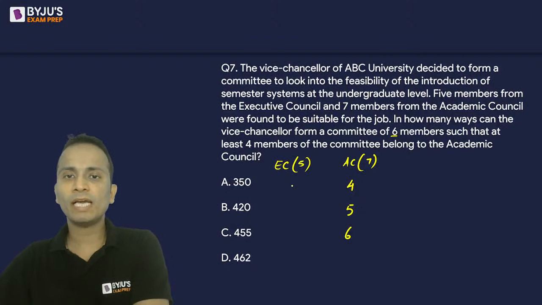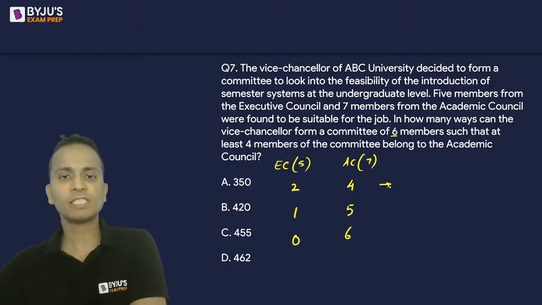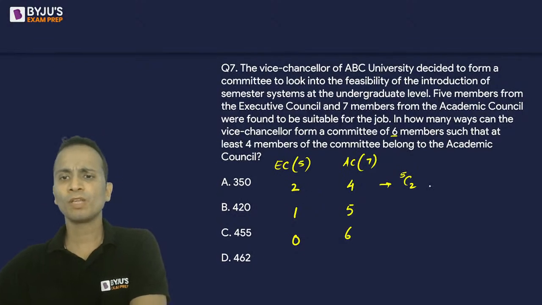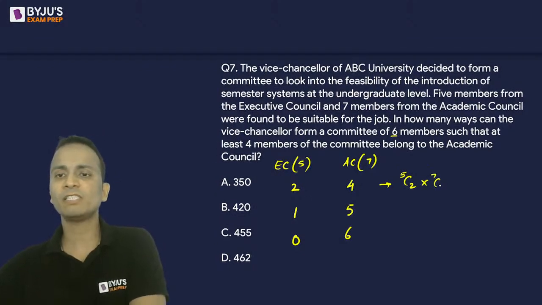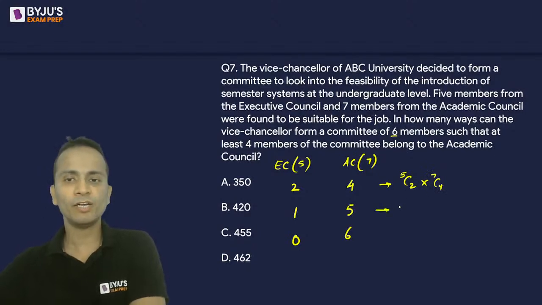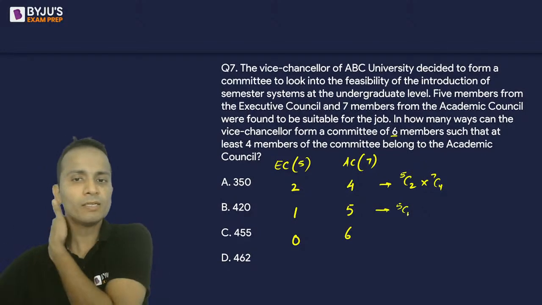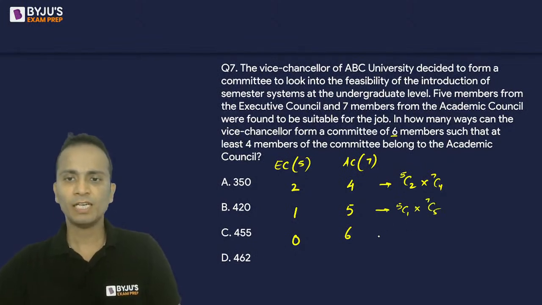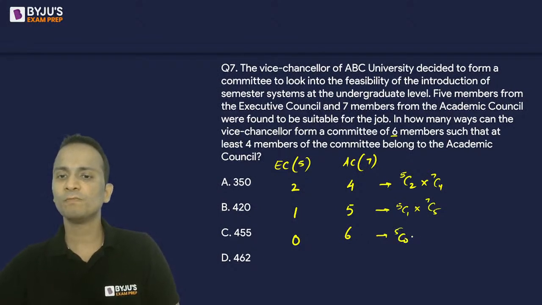Correspondingly from the executive council there will be 2, 1 or 0. Now for the first case, out of 5 from the executive council I will select 2. So it is 5C2 multiplied by 7C4. Then here it will be 5C1 multiplied by 7C5, and finally 5C0 multiplied by 7C6.